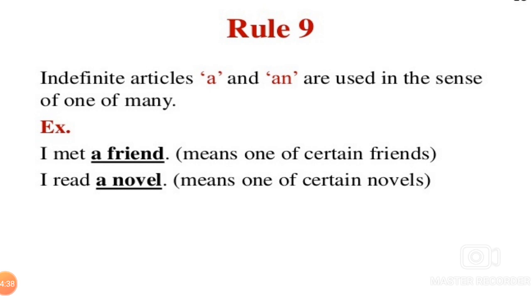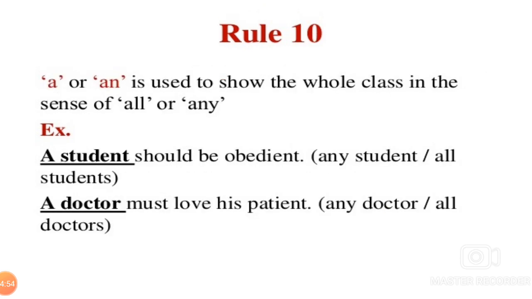See, indefinite articles a and an are used in the sense of one of many. I met a friend means one of certain friends. I read a novel means one of certain novels.